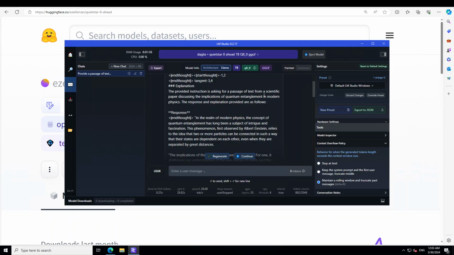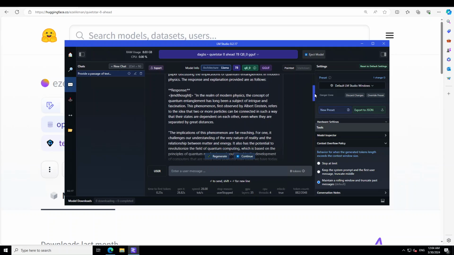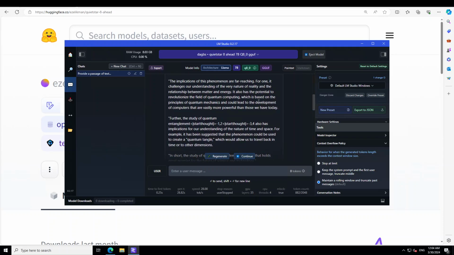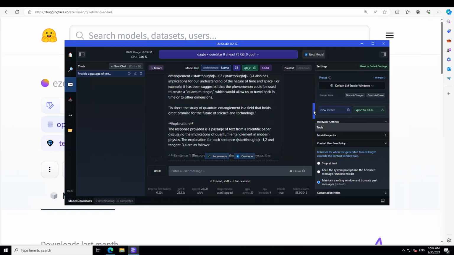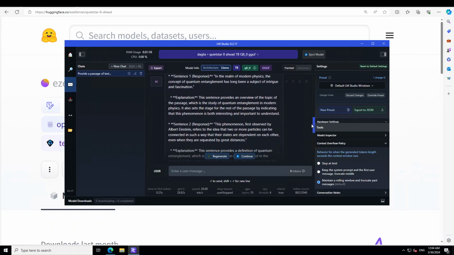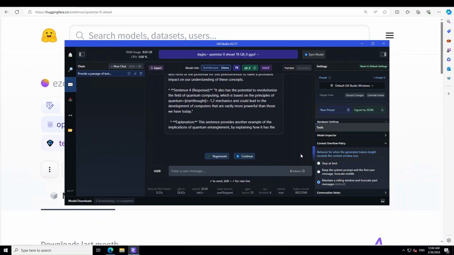The provided instruction is asking for a passage of text, and then it has: this is a passage of text that in the realm of modern physics, the concept of quantum entanglement has long been a subject of intrigue and fascination. And then it goes on and on. And then it is talking about the implications that are far reaching. And then it is giving us implications. And then it is saying the further study of quantum entanglement has implications for understanding the nature of time. In short, the study of entanglement is this, and then it is providing us more and more explanations here. You can see here. So pretty good, I should say. Pretty good. That is good.